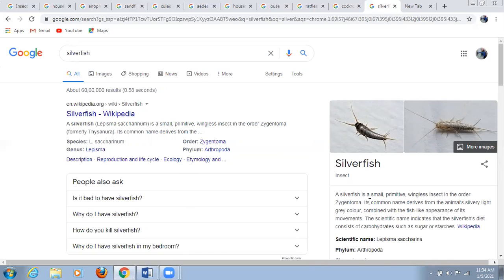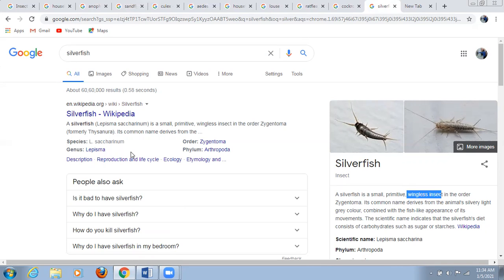This silverfish is a common primitive wingless insect. Remember, my dear friends, this is a wingless insect placed in the order Zygentoma. The common name derives from the animal's light, silvery, light gray color. So again, this one is a household pest.